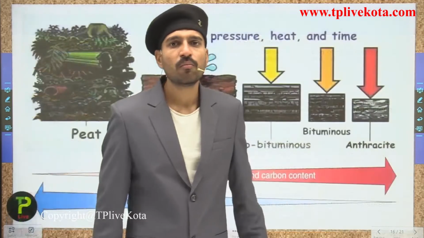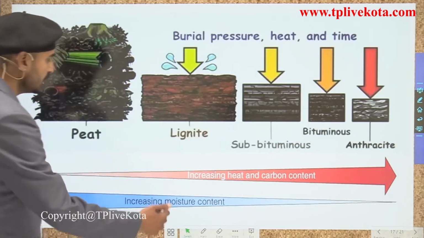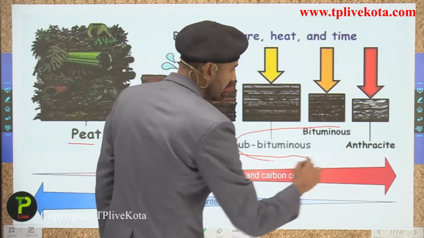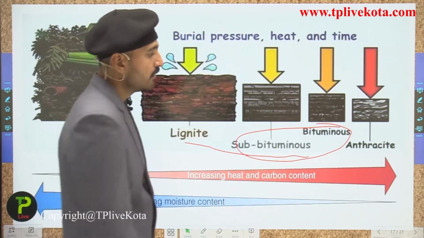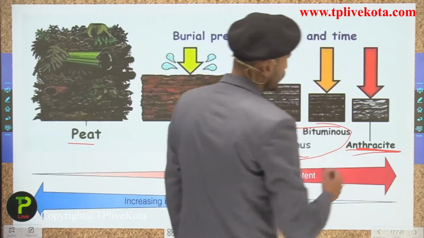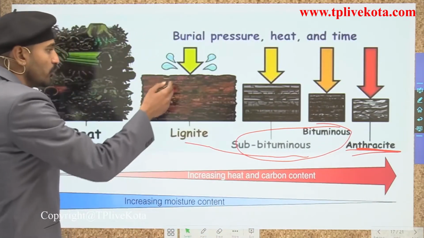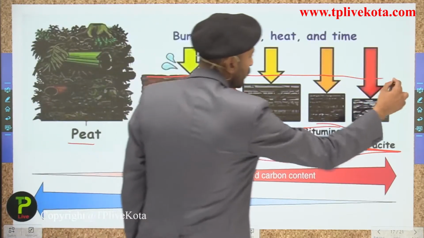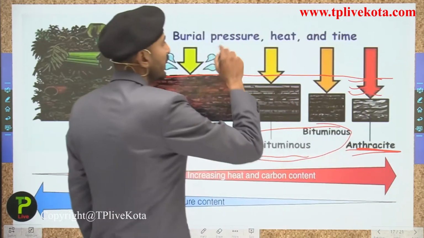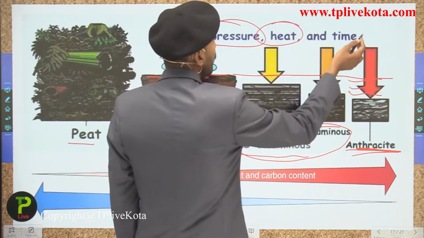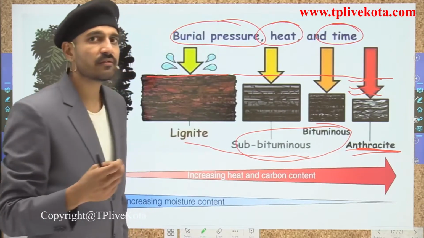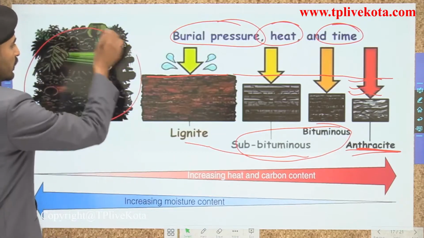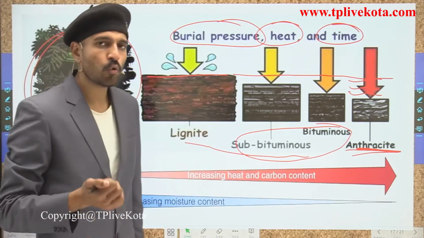Now moving over here, peat is converted into lignite, which is converted into bituminous. Here is the category of subbituminous also, and at last they get converted into anthracite when buried under the sediments. Here you can see that they are buried deep under these sediments, and over high temperature, high pressure, and millions of years, the plant matter converts into coal, that is, anthracite coal.